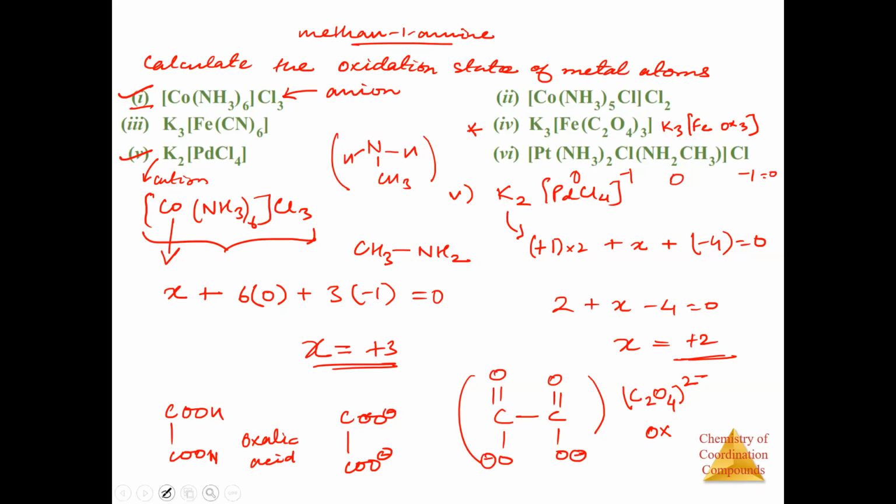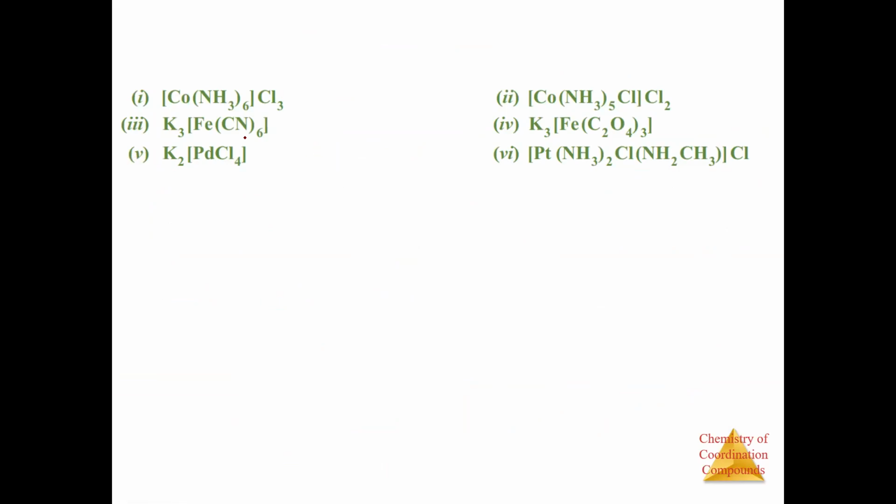So let me clear the whole screen. So the first one, we saw that this will be +3. Okay. And the second one will be how much? +3 again. I think so. We have, yeah, +3 again.